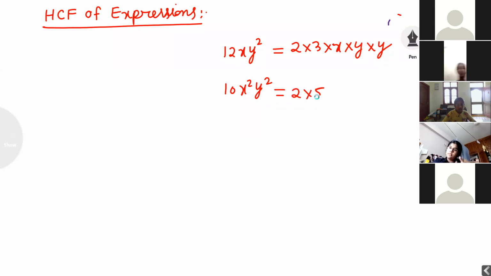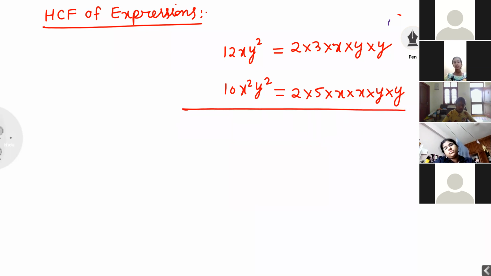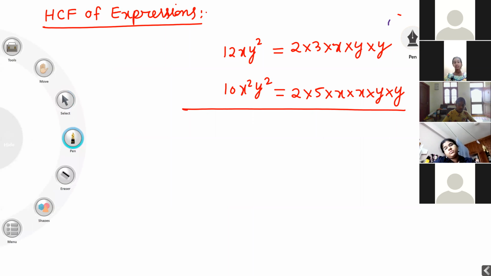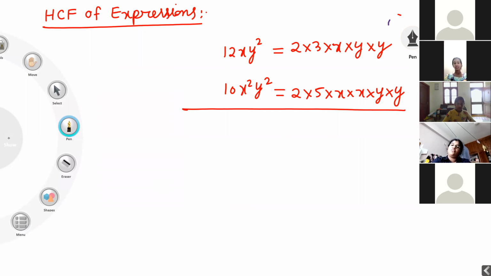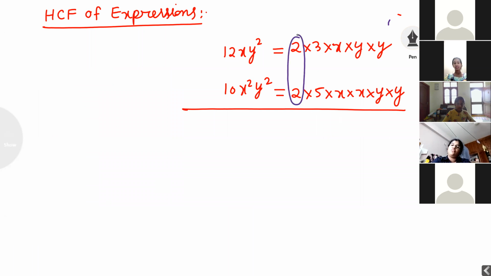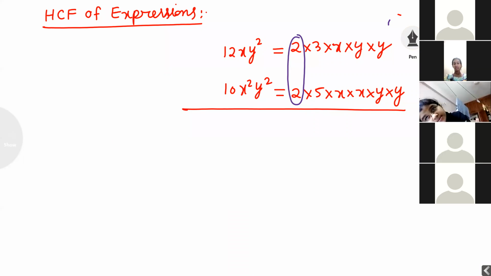2 into 5 into x into x into y into y. Firstly, I have done factor. Next, I want to write down here common factor. Which factor is common? This 2 is common. Next, this x is common. Next, this y is common. Second y is common.